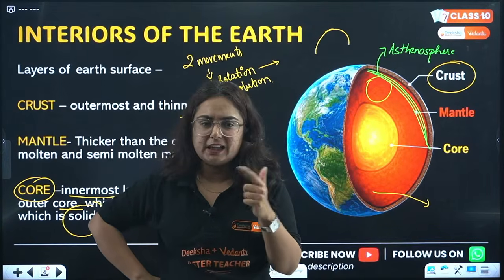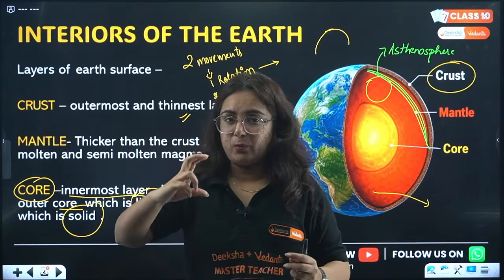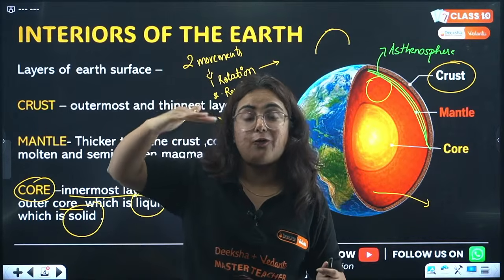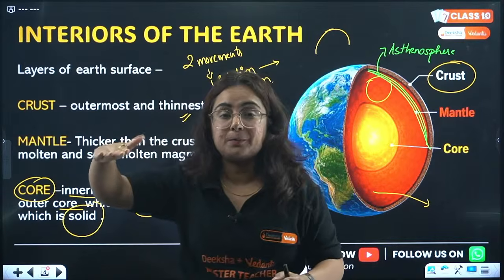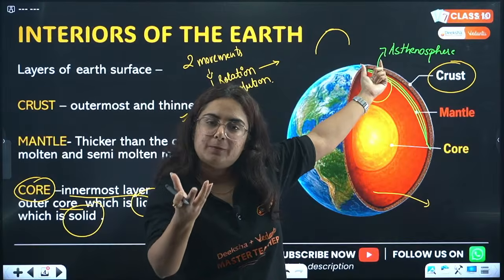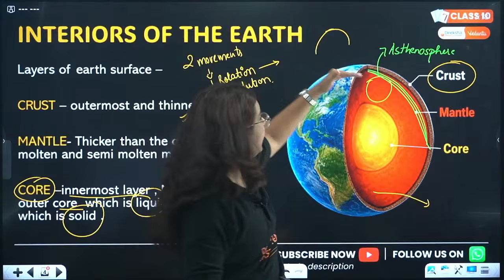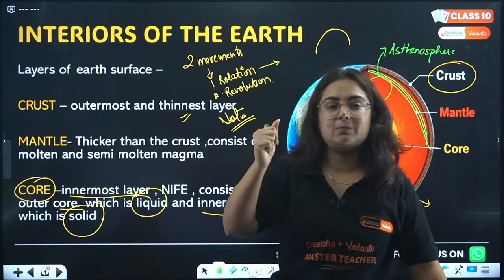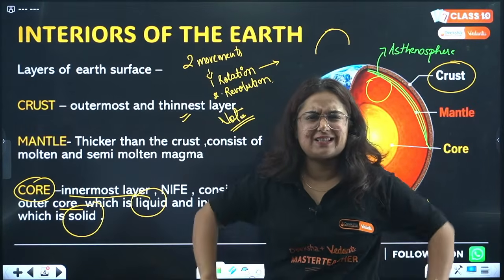Whenever there is a liquid of less density over which a solid of high density is there, it will naturally float over it. Similarly, asthenosphere consists of that liquid molten magma which is of less density than the crust, on which the crust is floating. And here comes the theory that the world wants to know in your class 9 syllabus.